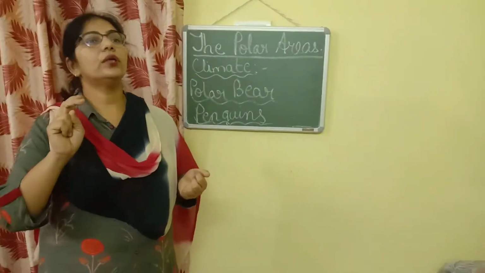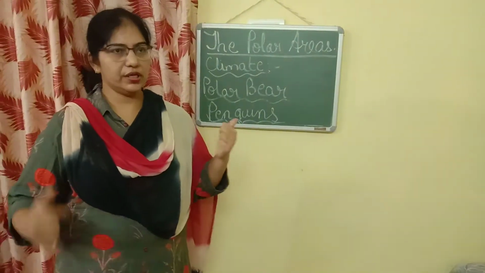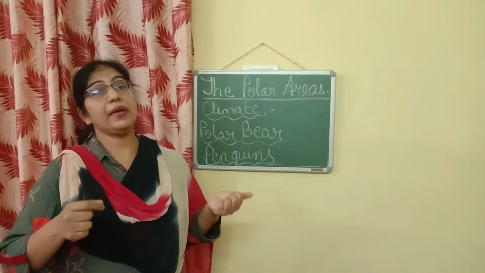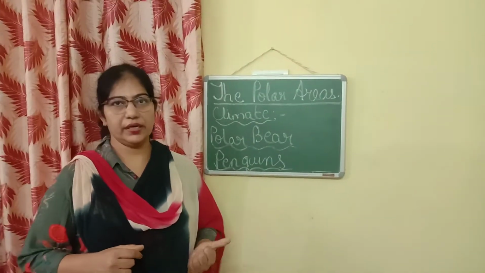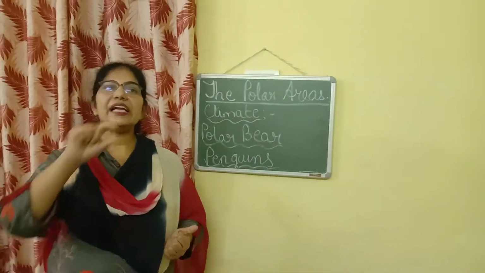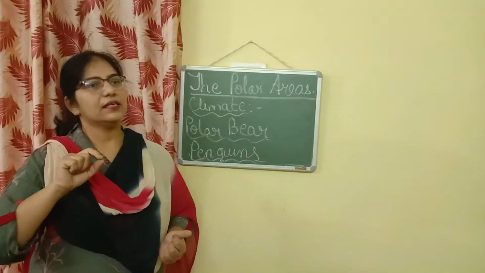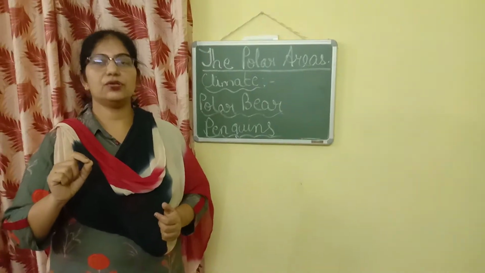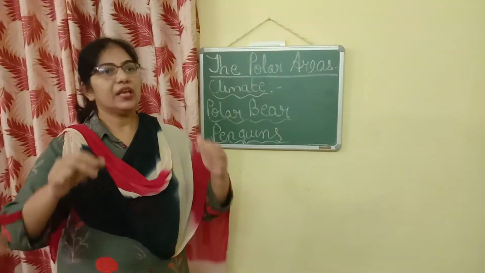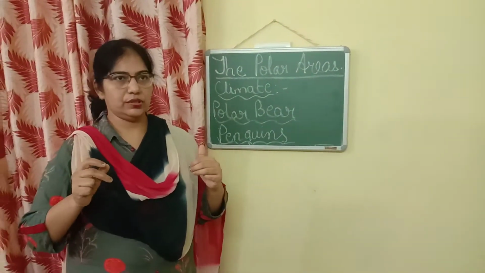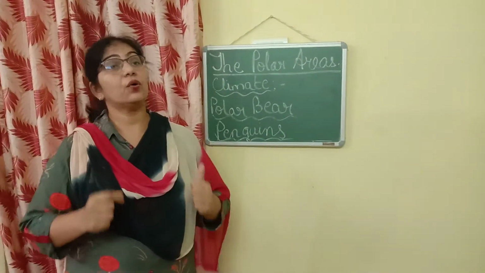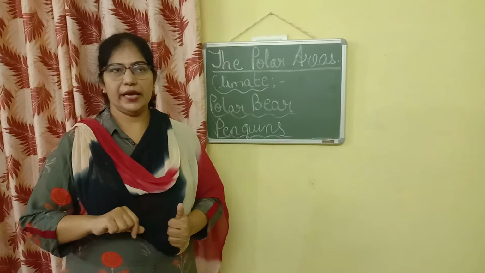Secondly, it has got 2 layers of fur on its body, so that this prevents from extreme cold weather in the polar areas. Then it has got a layer of fat under the skin. That means the body is very well insulated. Insulated means the body heat cannot go out. Thus polar bear can bear the severe cold weather of the polar areas.